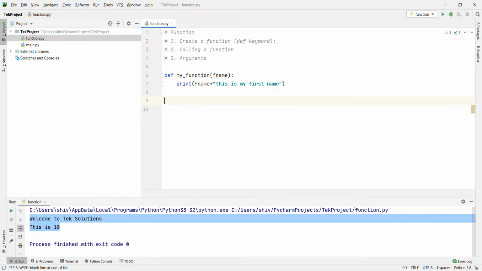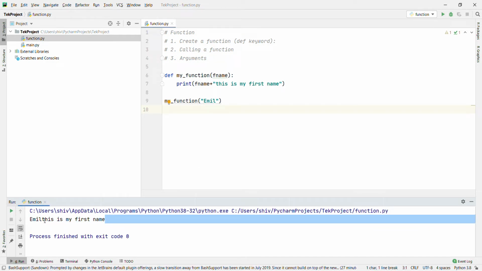Now call my_function with "Email". When we run it, what will print? "Email, this is my first name."